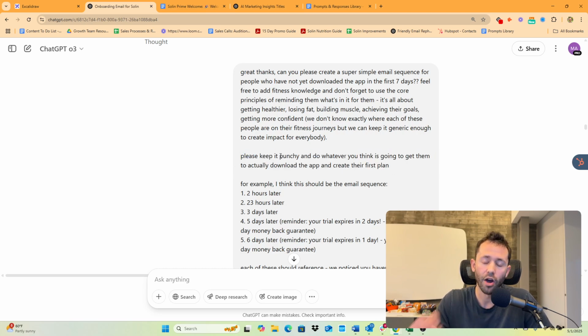create their first plan. Our problem as a company right now, as you can probably tell from these emails, or one of our problems, is that people aren't actually downloading the app after they sign up for this. And we know that if they download the app, they're much more likely to stick around for longer and get much more value. So that's why all of my messaging is around downloading the app, right?